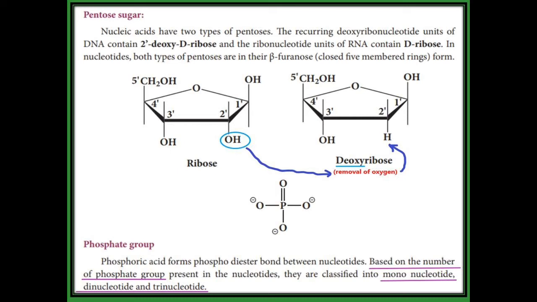The next one is the phosphate group. We get the phosphate from phosphoric acid. It is in the form of a phosphodiester bond formed between the nucleotides. Based on the phosphate group, we can classify the nucleotides as mononucleotide, dinucleotide, and trinucleotide.